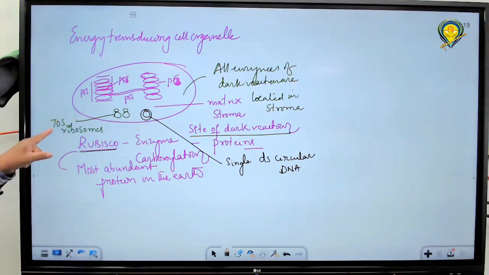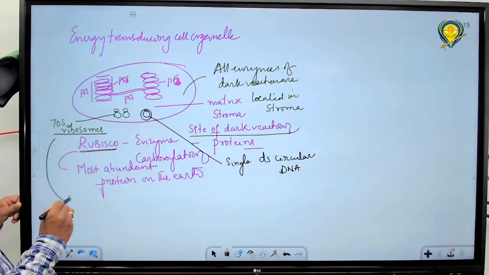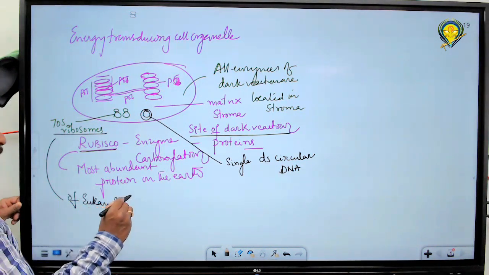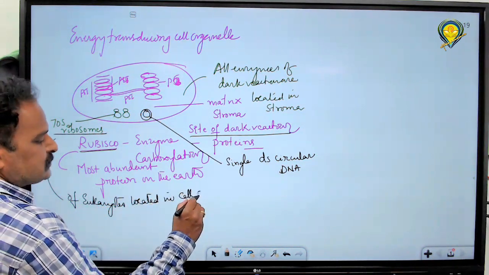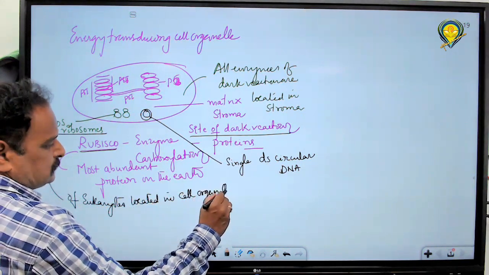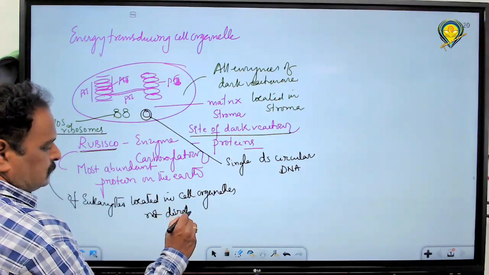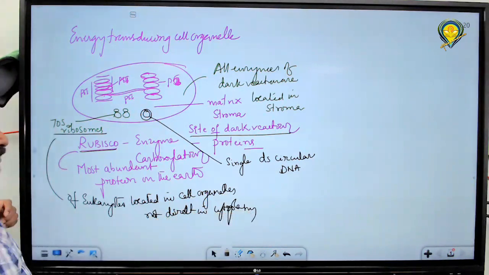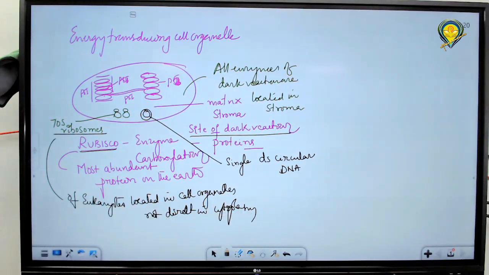One more point: 70S ribosomes present in eukaryotes are located in cell organelles. They are not directly present in the cytoplasm; they are present in the cell organelles, not directly exposed to the cytoplasm.